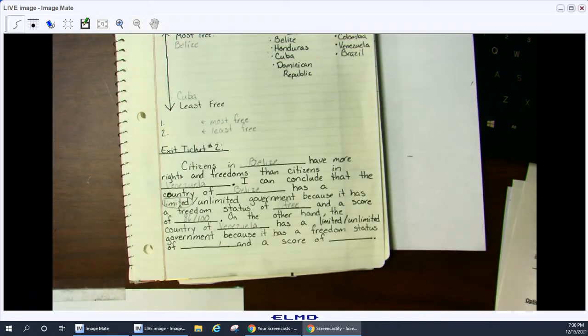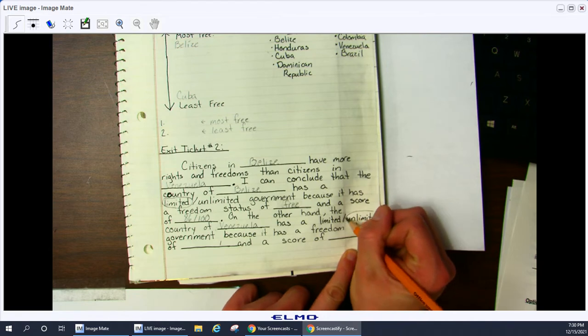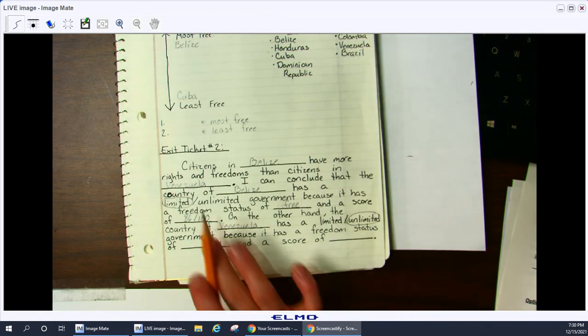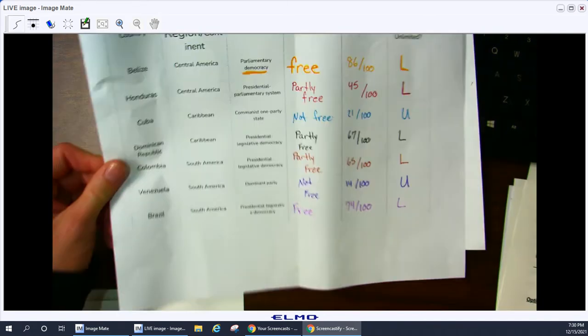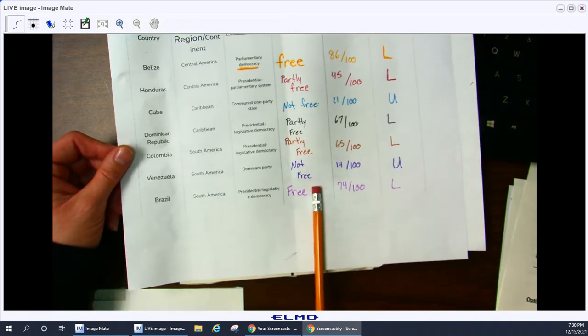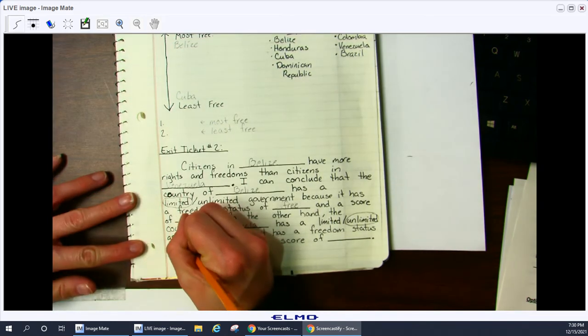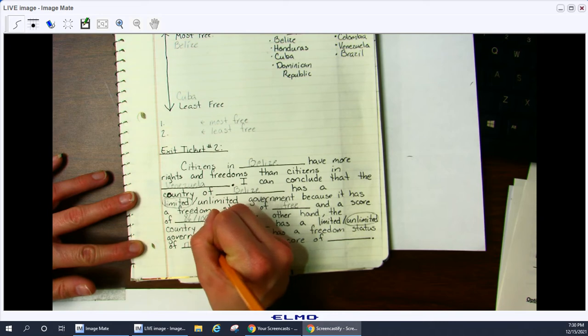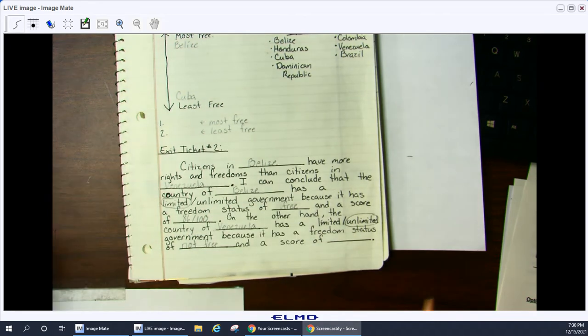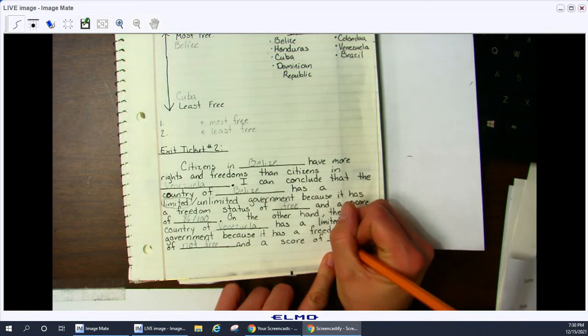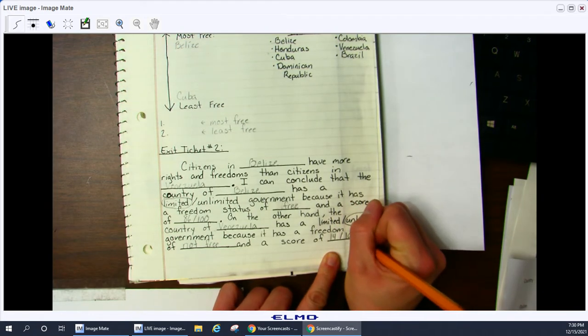So I'm going to circle unlimited government, because it has a freedom status of, let's look at Venezuela, not free. And a score of, what is our freedom score? Let's look back at our chart. 14 out of 100. So I'm going to write 14 out of 100.